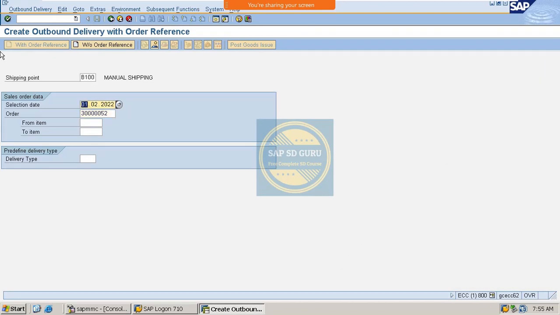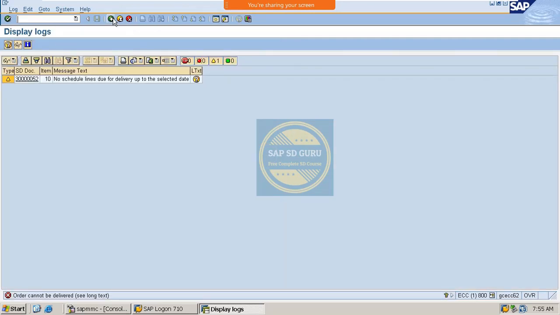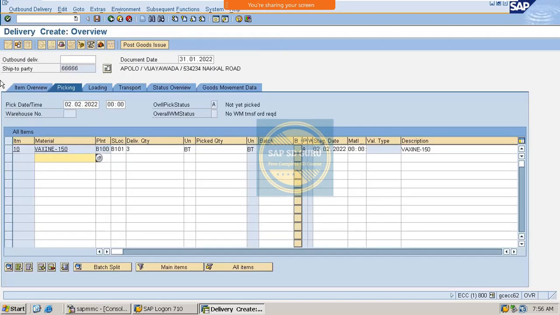When was it scheduled? Second, right? Oh, I think I have given third. So here we have to give the picked quantity, and again we have to do the post goods issue.